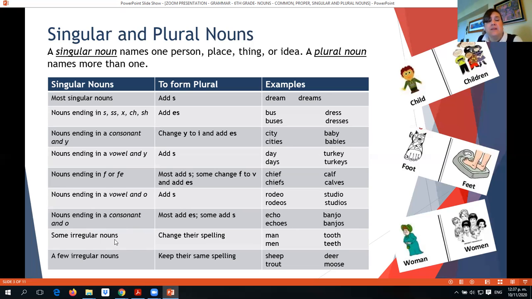Some irregular nouns change their spelling. That's why they are irregular. For example, man, plural is men. Tooth, the plural is teeth. But those you have to learn by heart, okay? A few irregular nouns keep their same spelling. For example, sheep, the plural is sheep. Deer, the plural is deer. Moose is moose. And trout is trout, okay? So those are only some examples. You will be learning them as we go on.